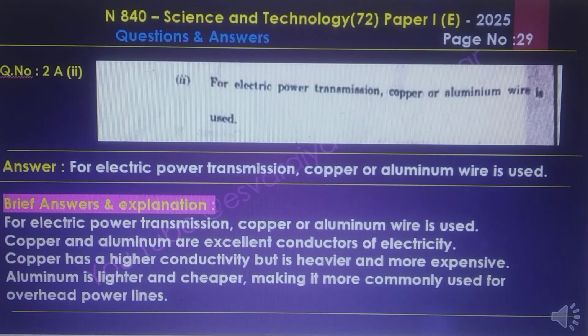Question number 2. For electric power transmission, copper and aluminum wire is used. Yes, for electrical power transmission, copper and aluminum wire is used. The brief answer and the explanation: copper and aluminum are excellent conductors of electricity. Copper has the highest conductivity but is heavier and more expensive. Aluminum is lighter and cheaper, making it more commonly used for overhead power lines.